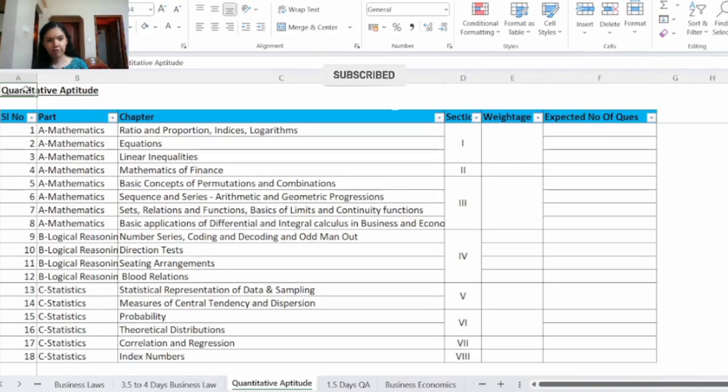So here I have the CA Foundation Quantitative Aptitude syllabus in front of me. This subject is divided into three parts. Part A is mathematics. This is for 40 marks. Part B is logical reasoning. This will be for 20 marks. And part C is statistics. This will also be for 40 marks. So totally there will be 100 questions in the exam, and the marks per question is 1 mark for each question. And also there is 0.25 negative marking.